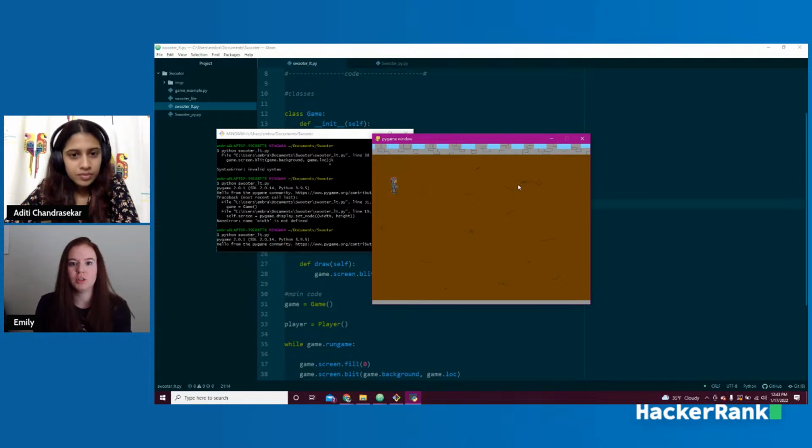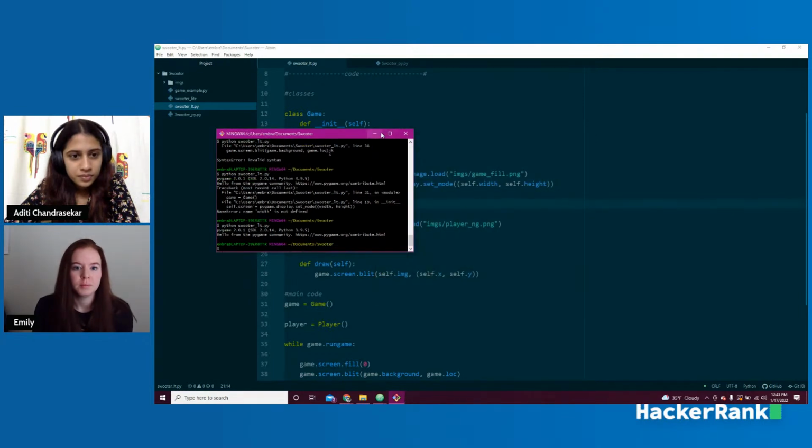And then as we have a whole bunch of things like coins and stuff going across the screen, it's going to help us keep track of that.